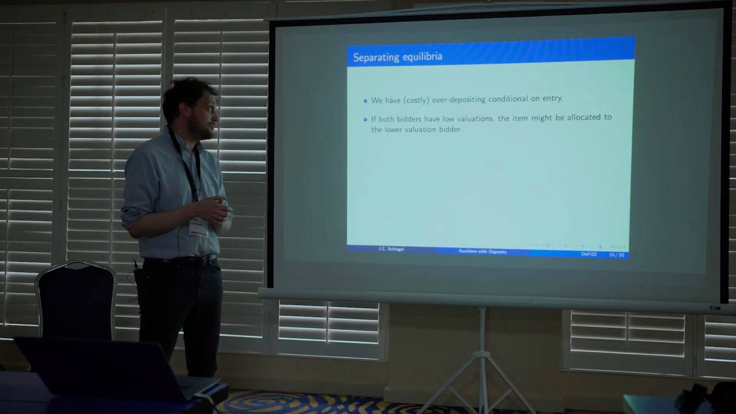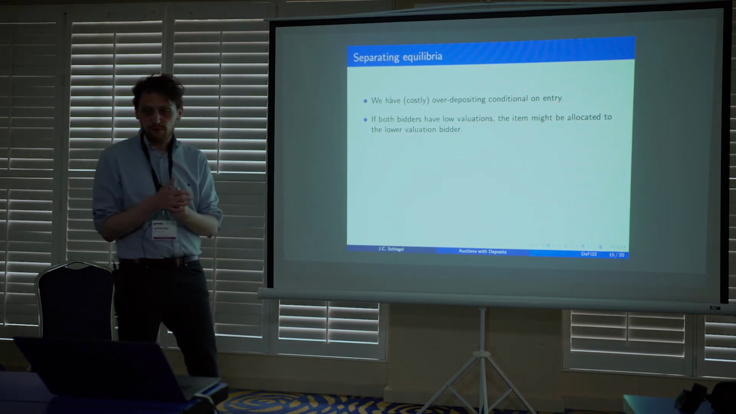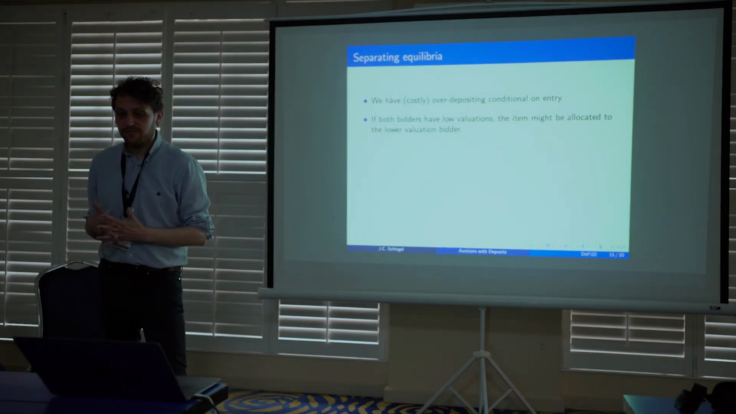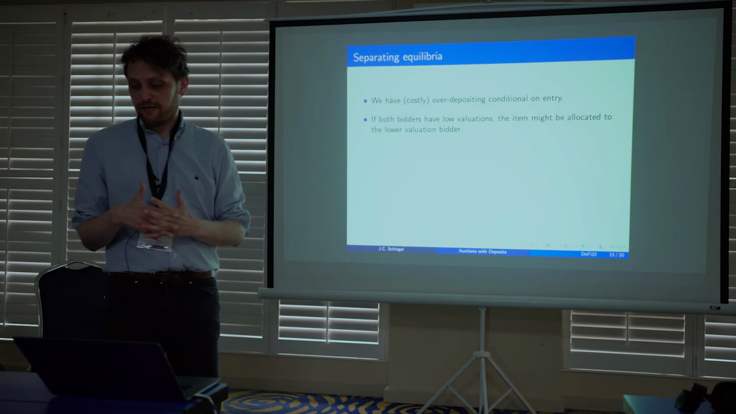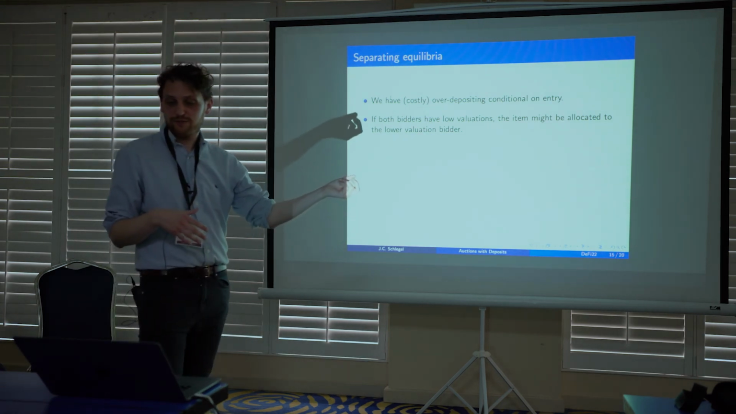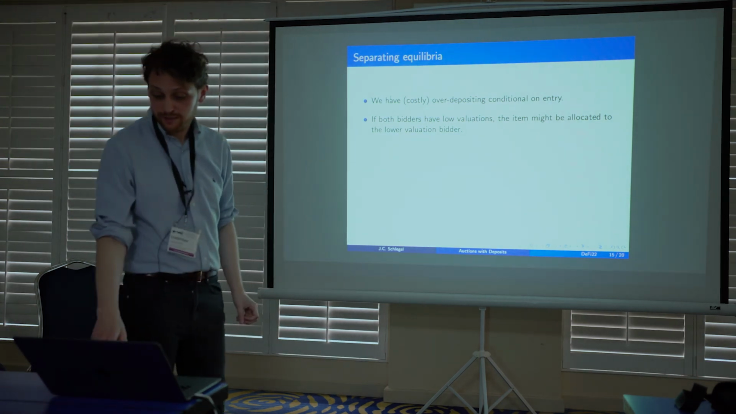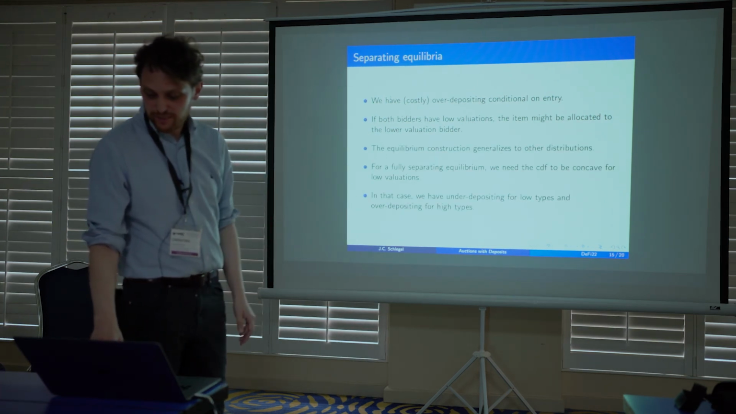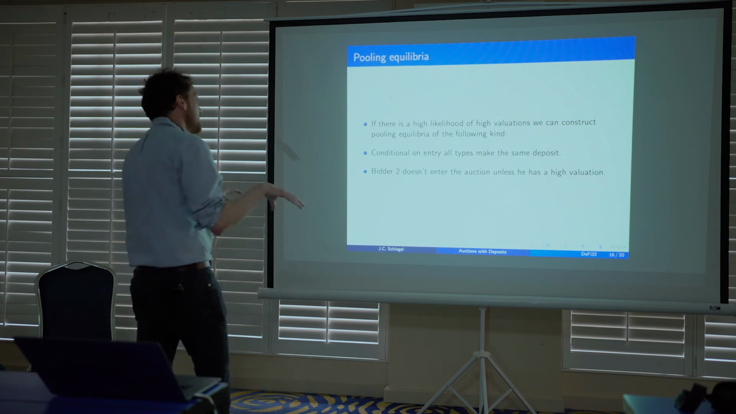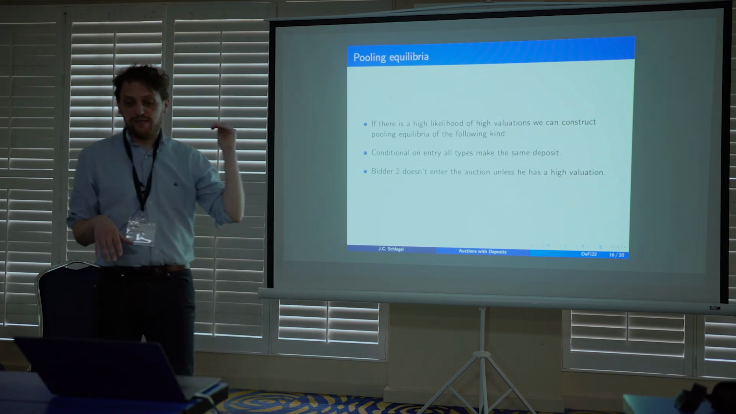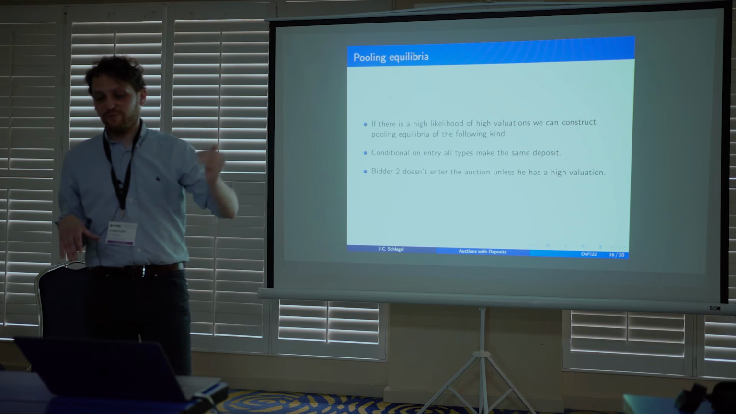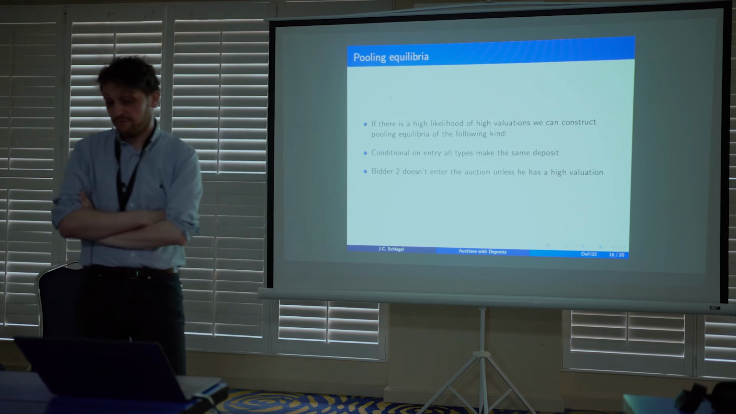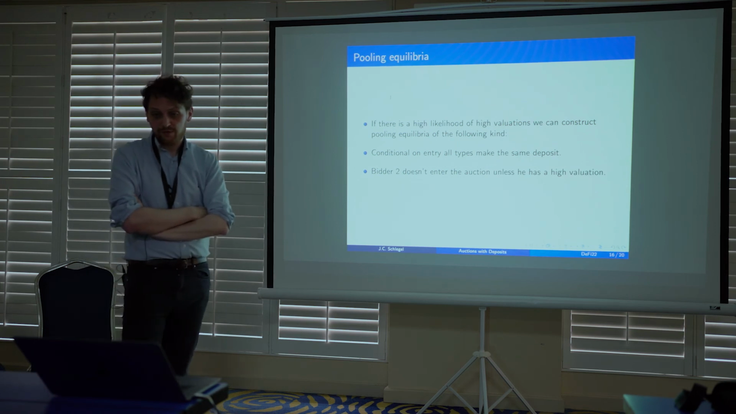That's bad in the sense that we have loss in terms of costly over depositing, so costly signaling. But also, if both bidders have low valuations, then we might allocate the item wrongly, so to speak, to the low valuation bidder. And you can do that in much more generality. But let me show you instead this pooling equilibrium, which really is an equilibrium that tries to mimic the stylized fact that we observed about the auction, where you have basically entry deterrence.